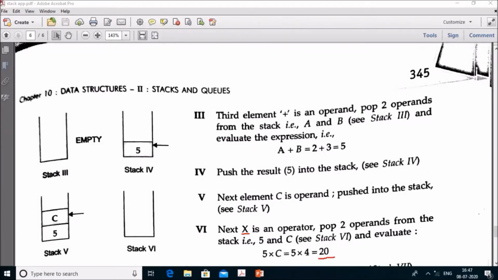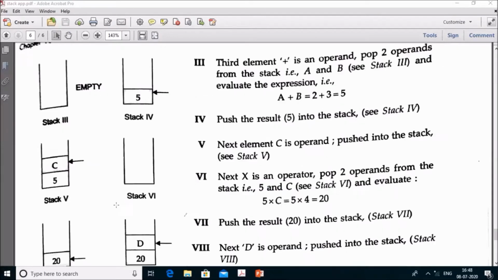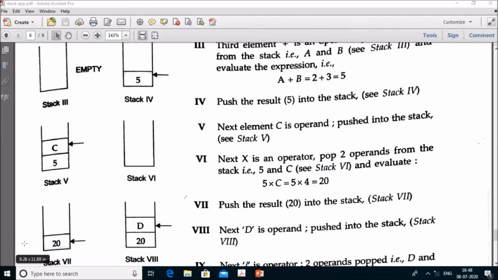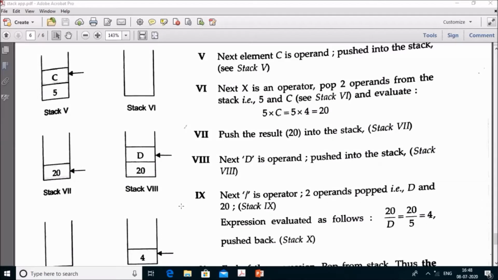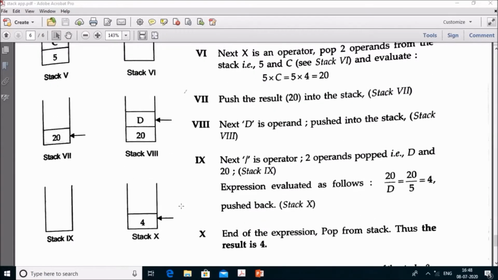Put this value onto the stack, and after pushing the value onto the stack, put d as an operand onto the stack, and then perform the divide operator. First of all d gets removed and then 20 gets removed, and the operation is performed, and the result is 4, and the result is pushed back onto the stack.